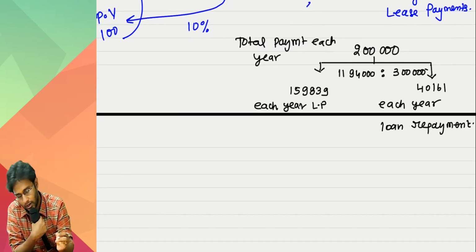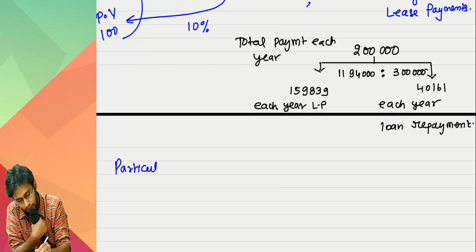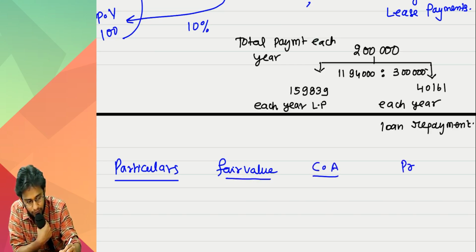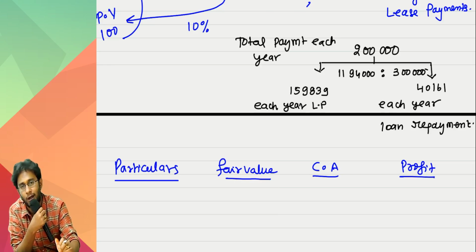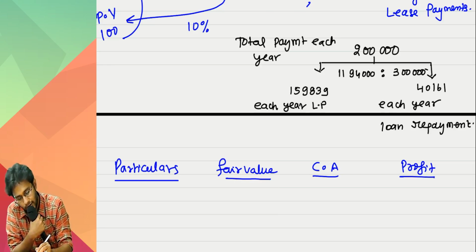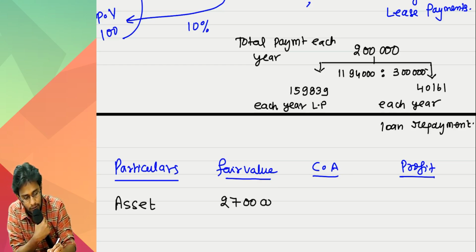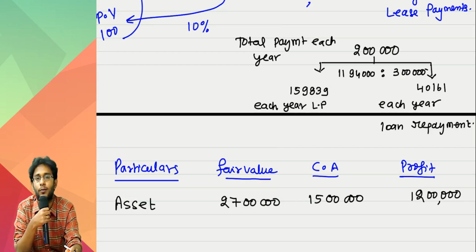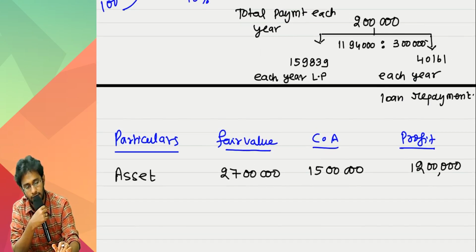Now let's come to the matter, sir. Particulars: fair value, very good, fair value, then carrying amount, and then profit. All you will write is only one entry. One entry for this much drama. Total asset fair value is 27 lakhs, carrying amount 15 lakhs. If a normal guy had transferred the full asset without any lease back, I would have been entitled to recognize a profit of 12 lakhs. But because I am taking my own asset back again, some of the profit you cannot recognize.